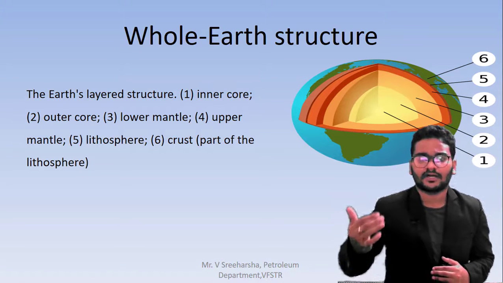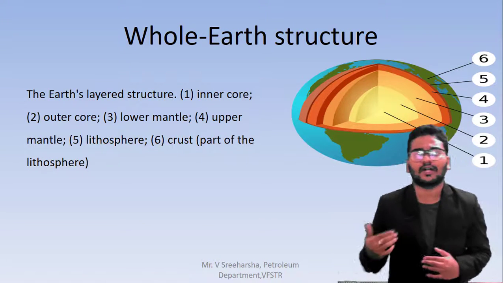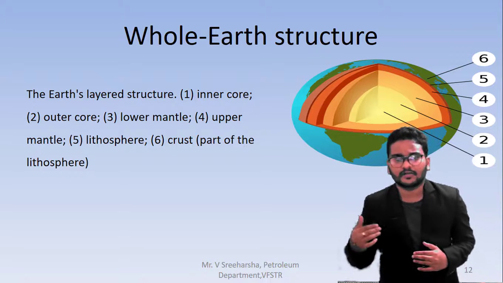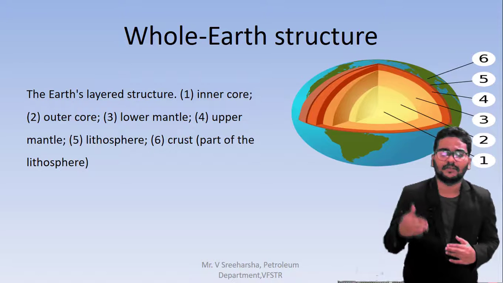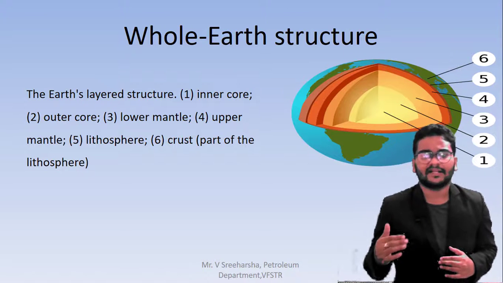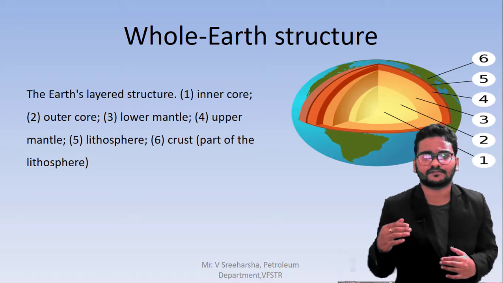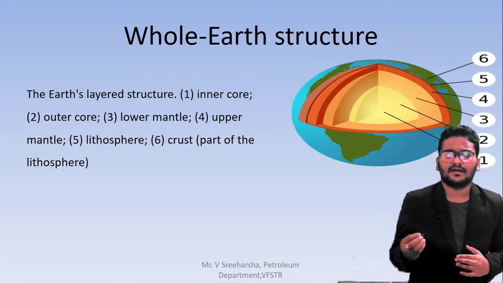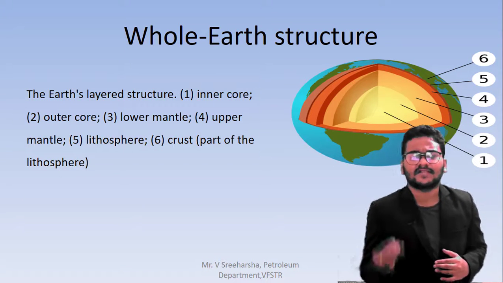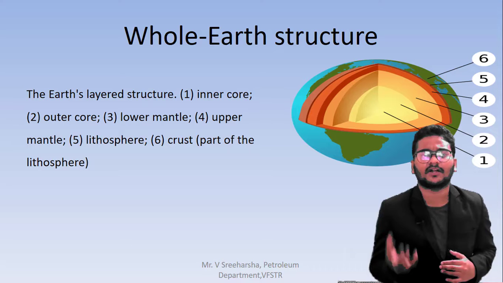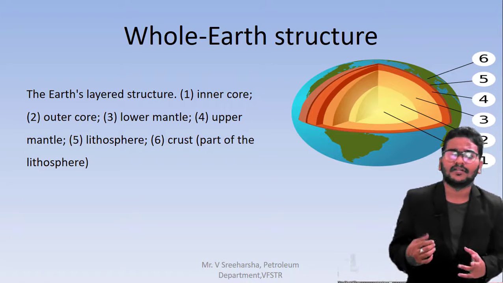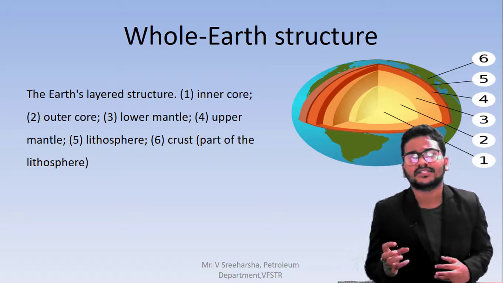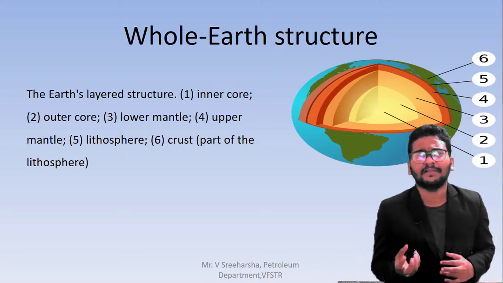After going more than 2100 kilometers, you can go more deeply inside, and then we will find the mantle. The mantle consists of heavy gases like sulfur, nitrate, everything. These are in gas forms. And if you go further, then you will get the core. The core consists of all the burning matter and everything.